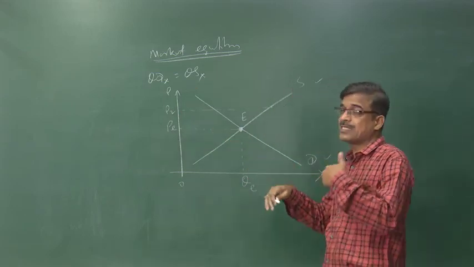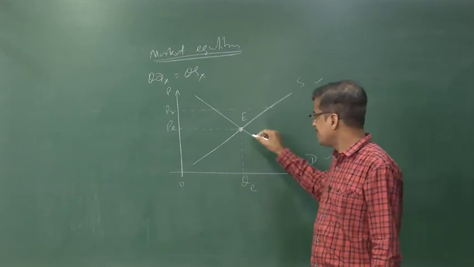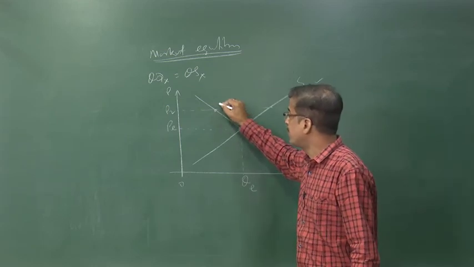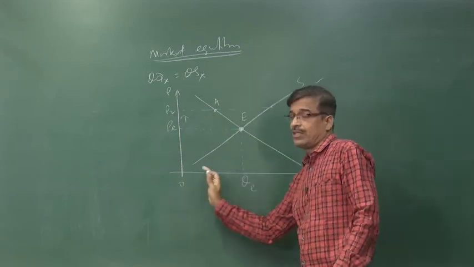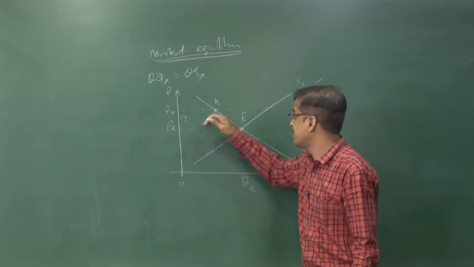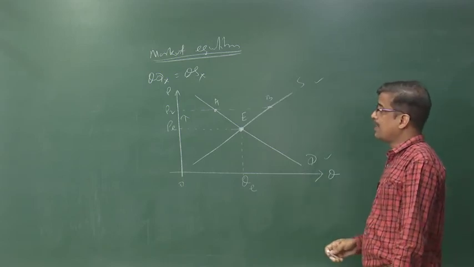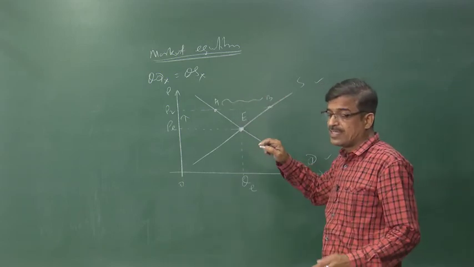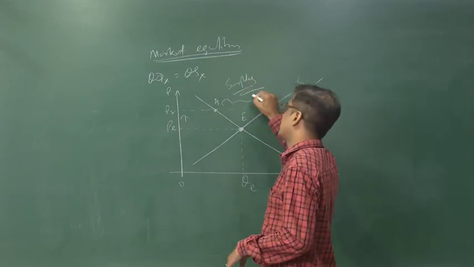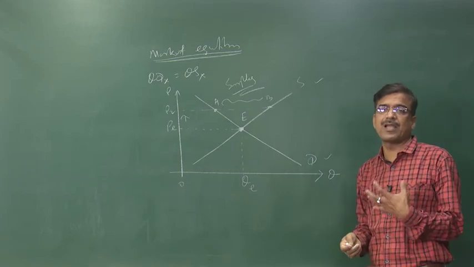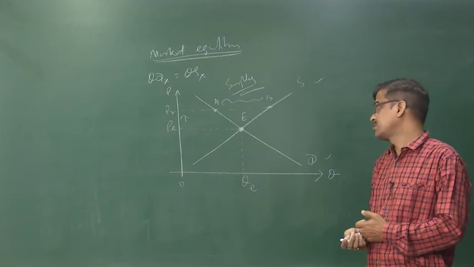If you take this situation, suppose the price increases. What happens? Obviously, when the price rises, demand falls. Initially demand is here, now it will move to the point A. When price rises, supply increases from E to, let us say, B. And this part is a situation of surplus production. These are surplus productions, excess supply. Supply is more than the demand. It is called the deficit in demand or surplus production.